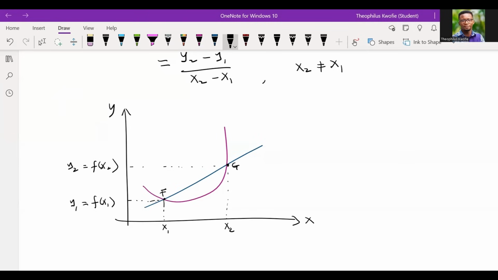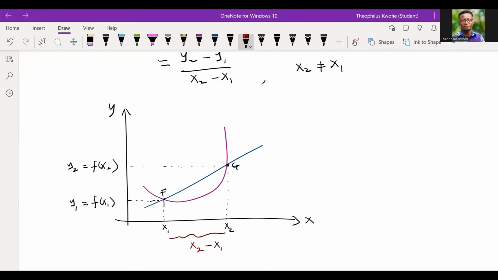Now, let's look at something really important here. At this point, I can know the change in x and the change in y. So over here, I can know the change in x by just finding the difference, right? For us to know how much x has changed, the change in x will just be x2 minus what? x1. Okay, good.